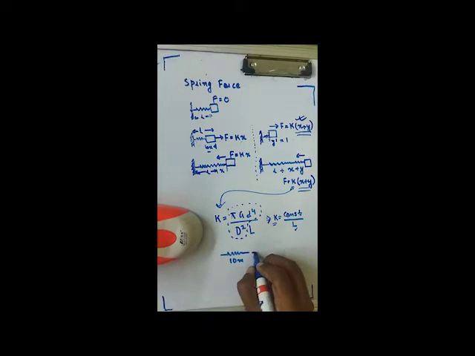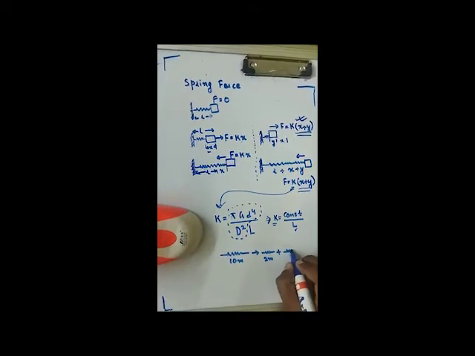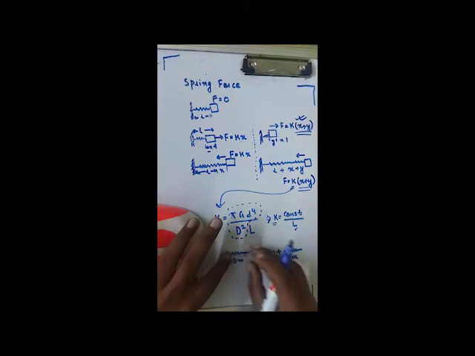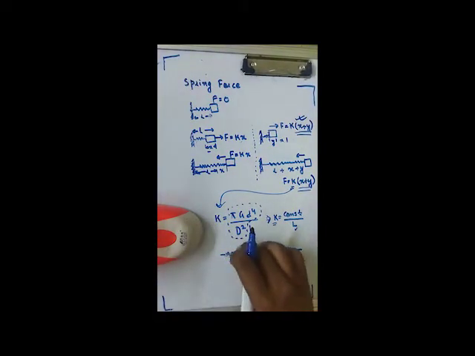Now I cut this spring into two springs, one of 2 millimeter and the other of 8 millimeter. So a natural spring of 10 millimeter was cut into two springs of 2 millimeter and 8 millimeter.